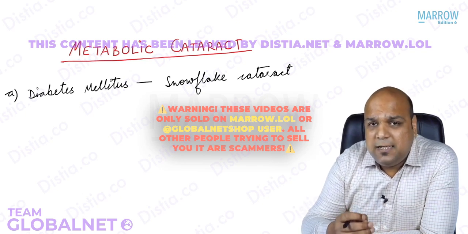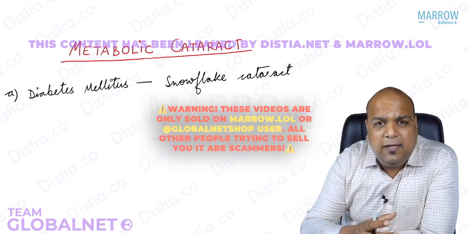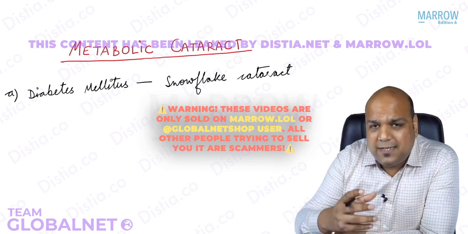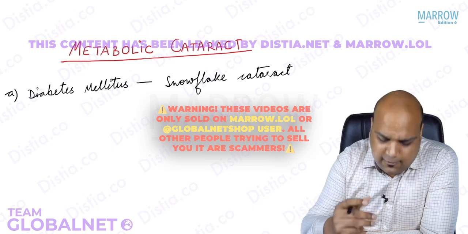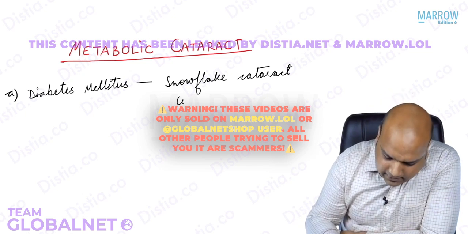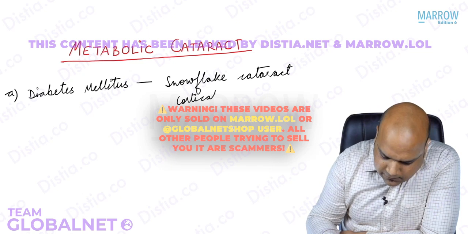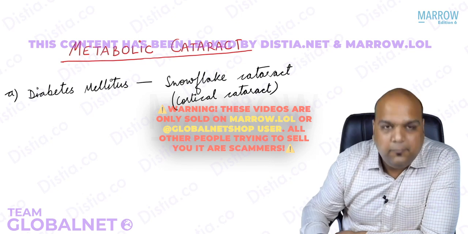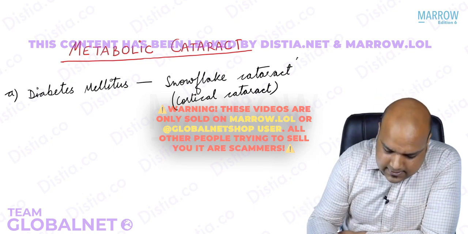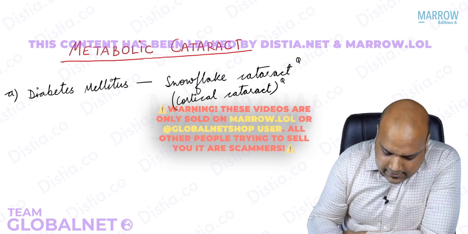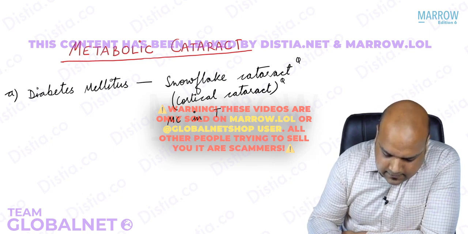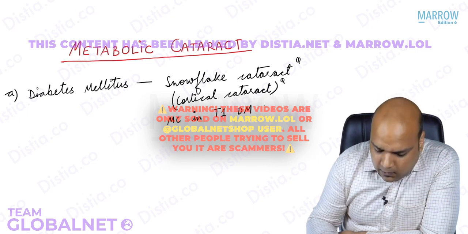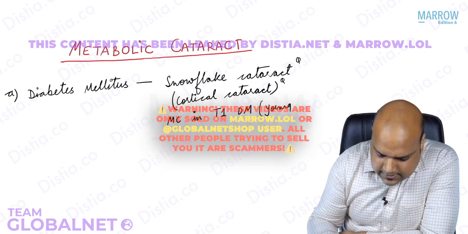Okay. Now, apart from the name, the examiners ask you what is the site of the cataract. Site of the cataract means they're asking the position in the lens. As we have read in the anatomy, there is a nucleus, there is a cortex, there is a capsule, anterior, posterior. So what is the site of the lens? Snowflake cataract affects the cortex. So we can say it is a cortical cataract. Apart from these two simple questions, guys, please remember that snowflake cataract is more common in type 1 diabetes mellitus, or I can say in the young patients.